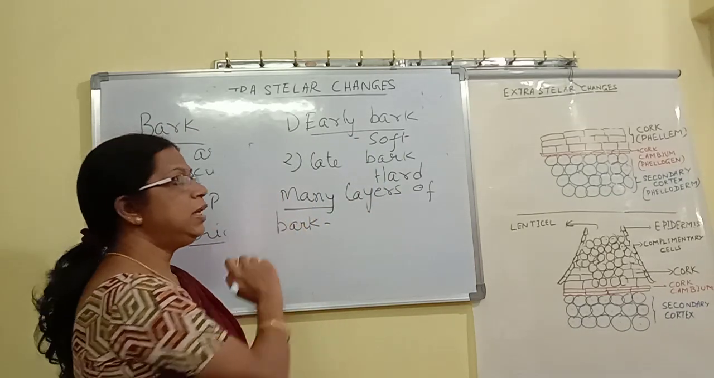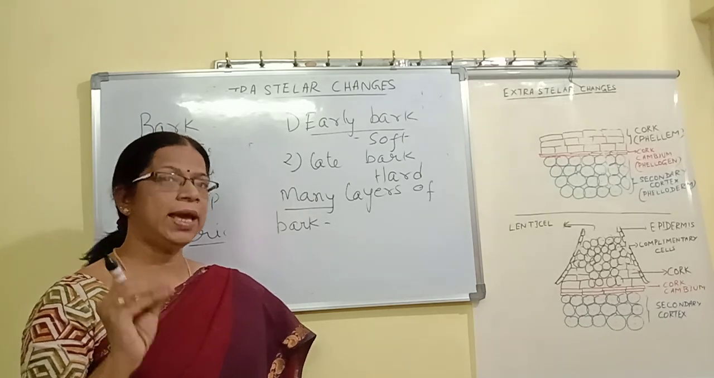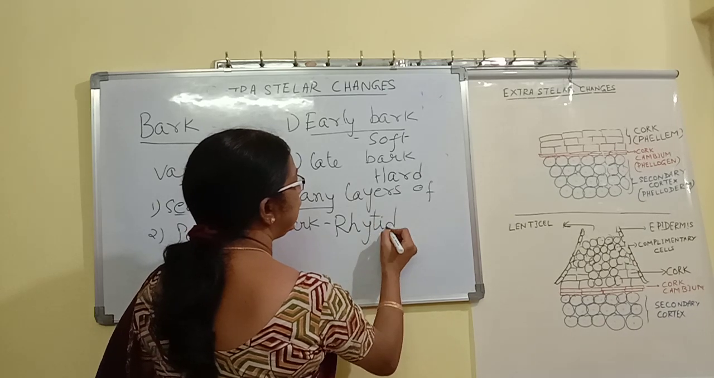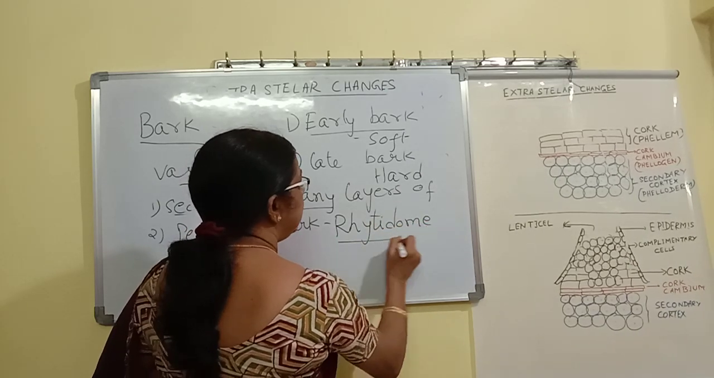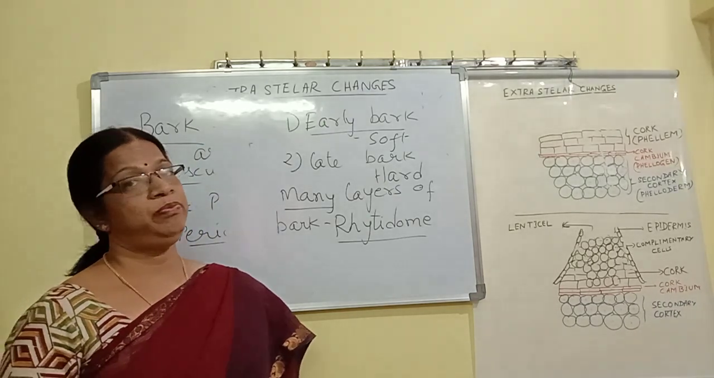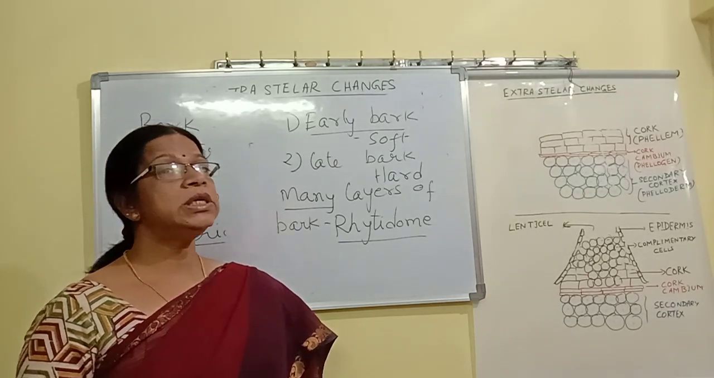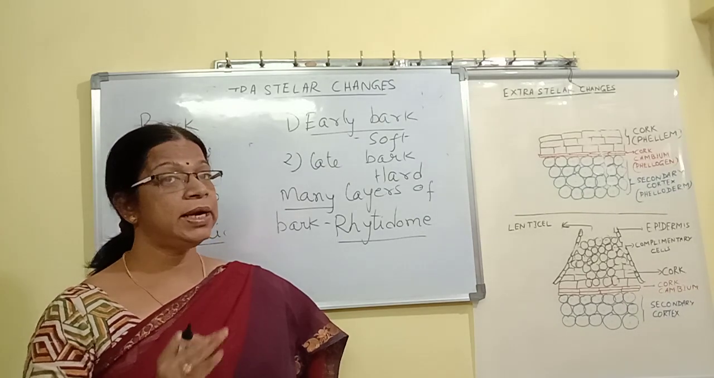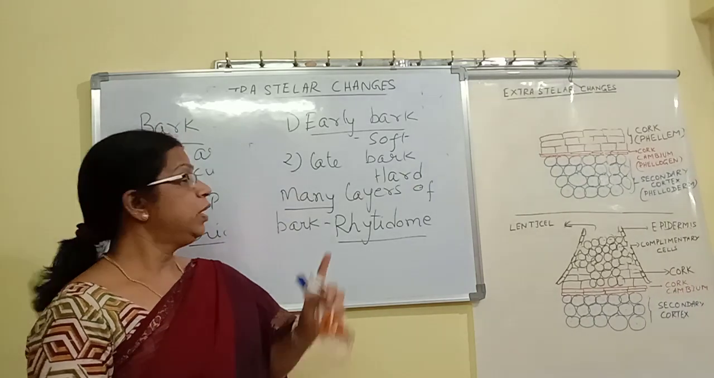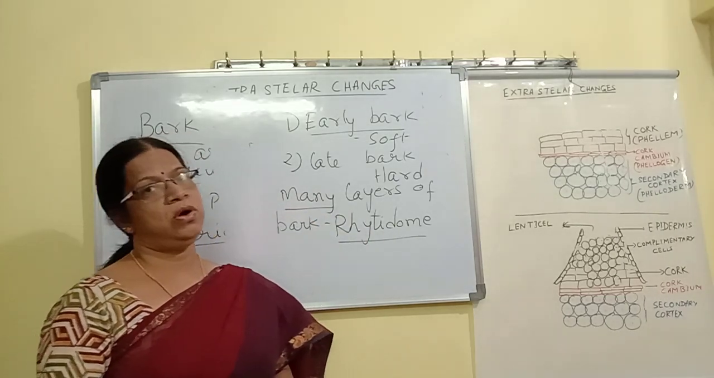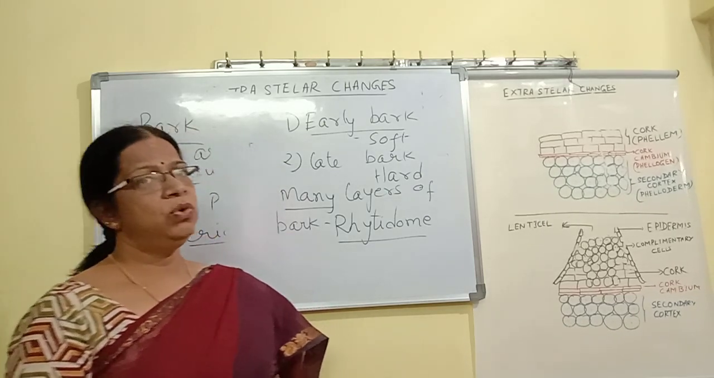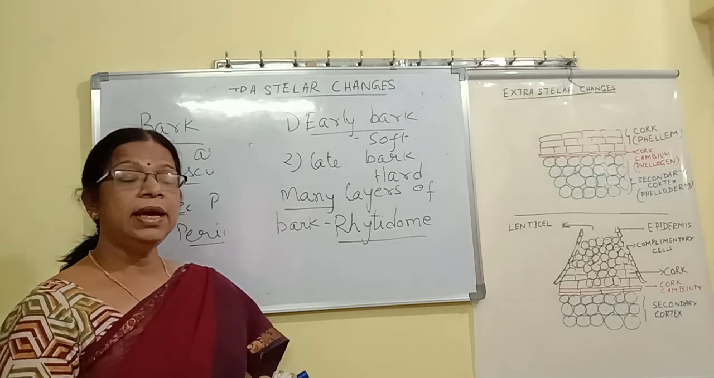Now, this many layers of bark is explained by using another term, a simple term, just only meaning you should remember. It is called a rhytidome. Remember the word rhytidome. To understand this, if you just see the video once, you may not understand. If you are confused with the term, once again you must see. So what is rhytidome? When many layers of bark are formed, then it is called a rhytidome. So I gave you what is the difference between a bark and a rhytidome.